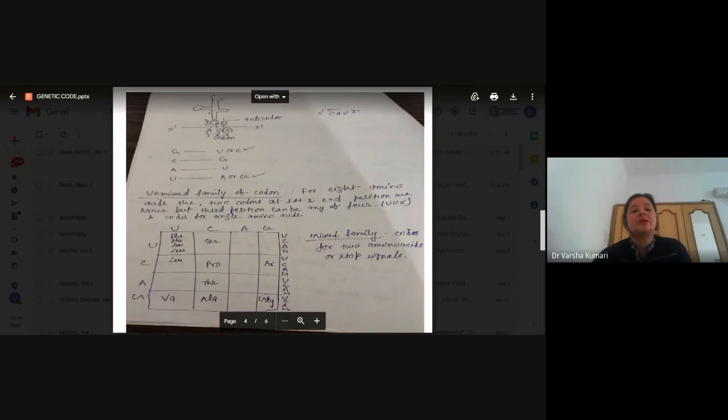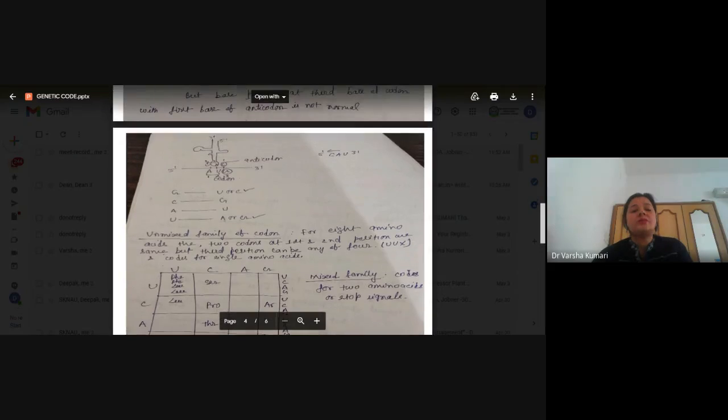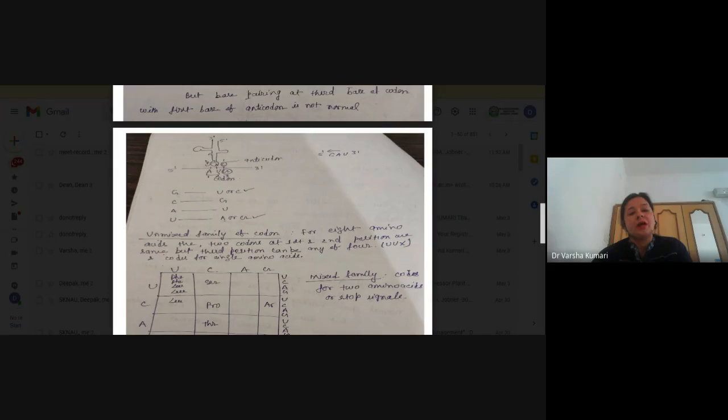Here you can see the mRNA in the 5 prime to 3 prime direction, where the codon AUG is there. On the upper side is the cloverleaf structure of tRNA, where the anticodon site has the complementary code. There is always pairing between the codon of mRNA and the anticodon of the tRNA.